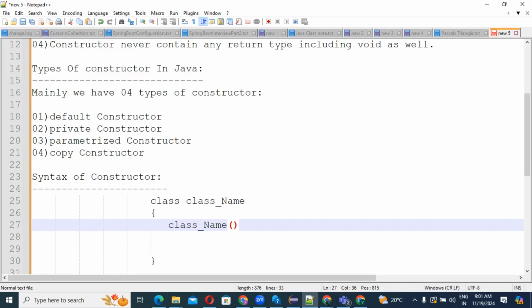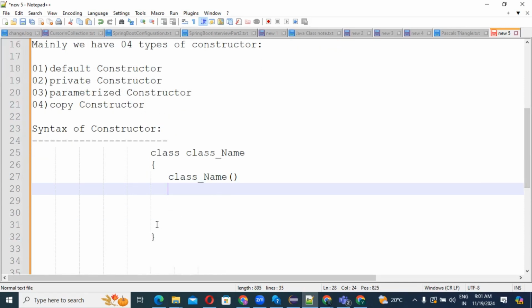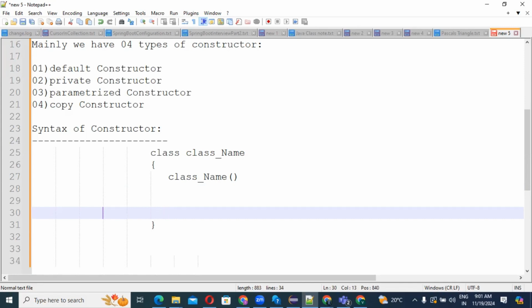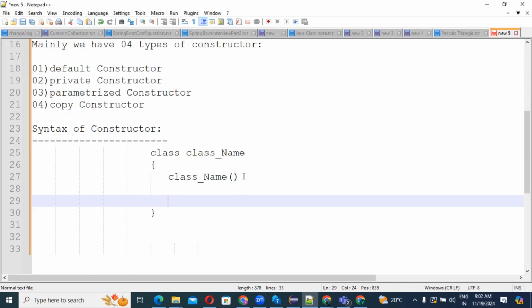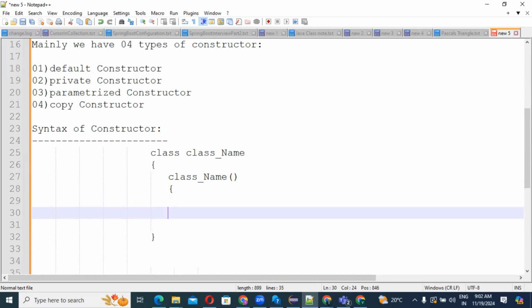Then it is a method, that means we need to provide brackets here. It is not a normal method, it is a special type of method. Constructor is a special type of method whose name is the same as the class name. Since this is a method, I can provide a body for it.